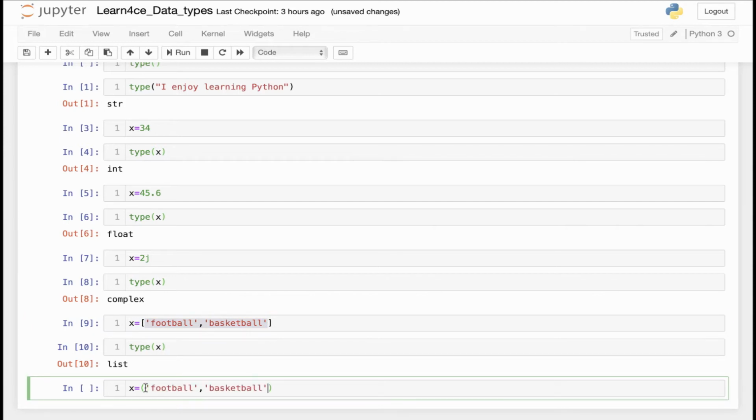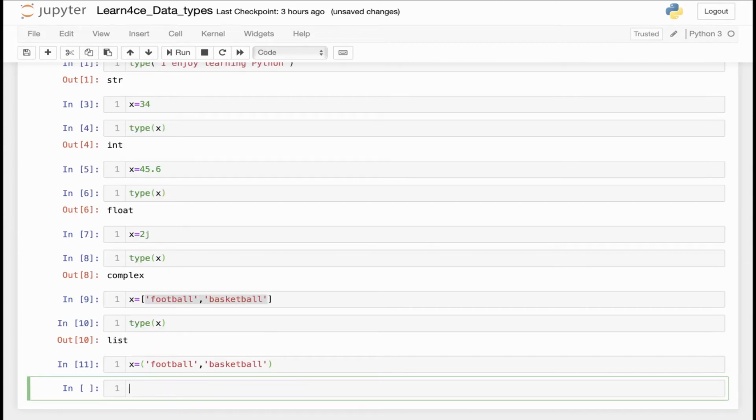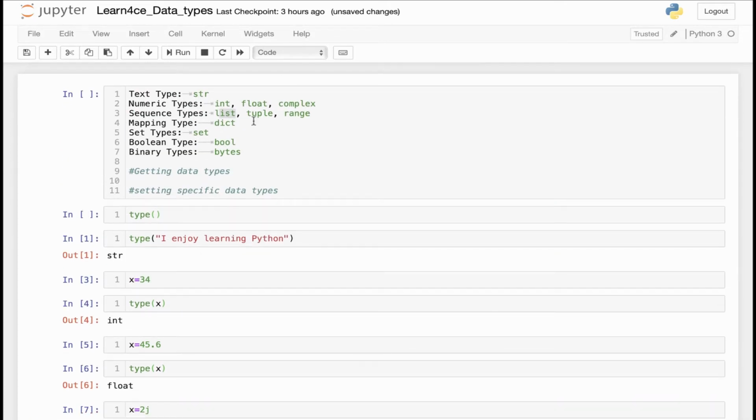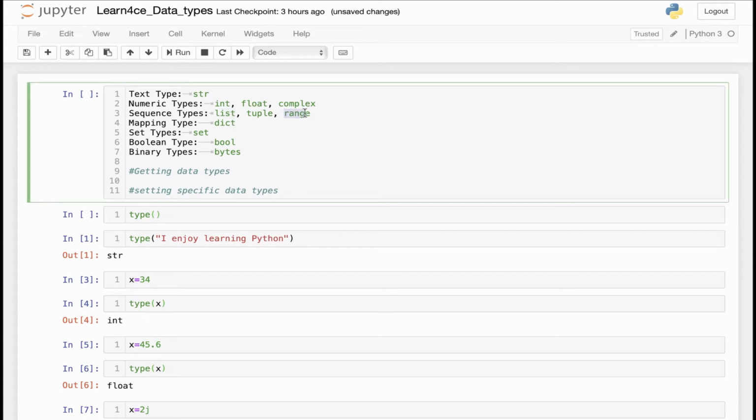Put it here. There you go. And I'm going to run this code. And if I ask for type x, Python is going to tell me it's tuple. The last one is range.